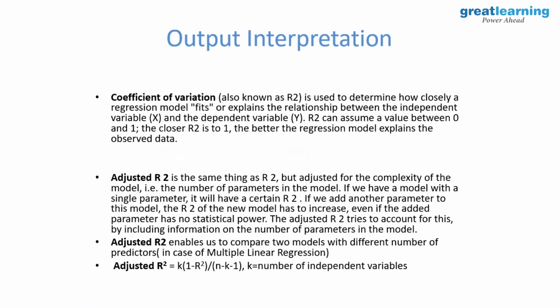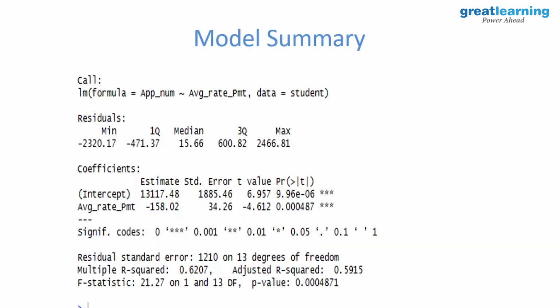Coefficient of determination, which is R square. What is R square? 62%. What does it mean, interpretation wise? Of the output variable, it is the variance explained by the input variable.